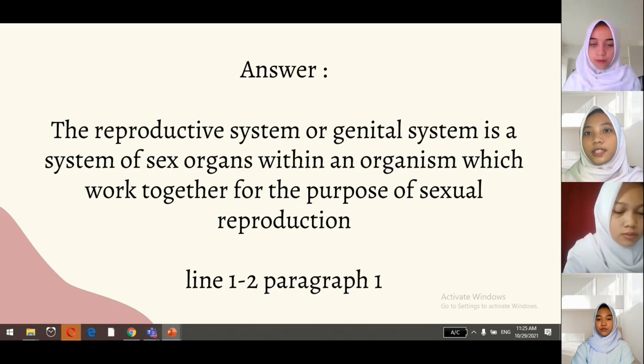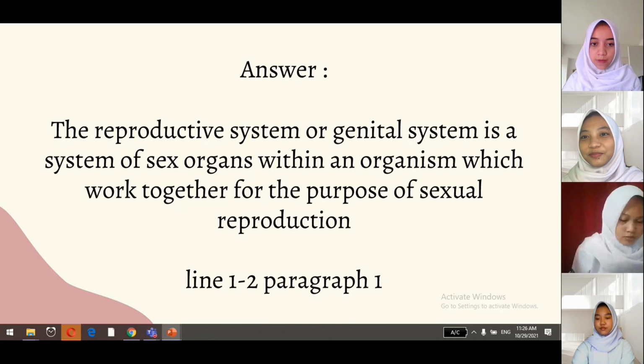The reproductive system or genital system is a system of sex organs within an organism which work together for the purpose of sexual reproduction. Sentence in line 1 and 2 in the first paragraph.